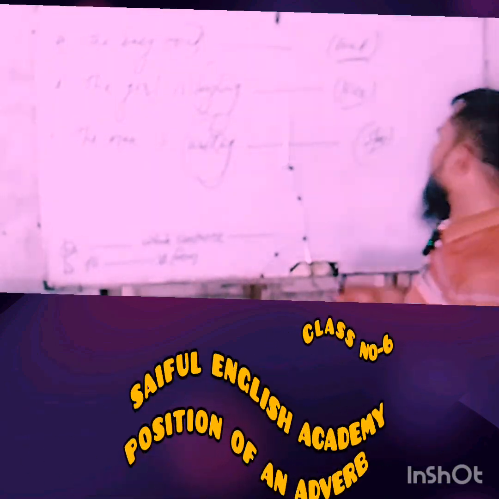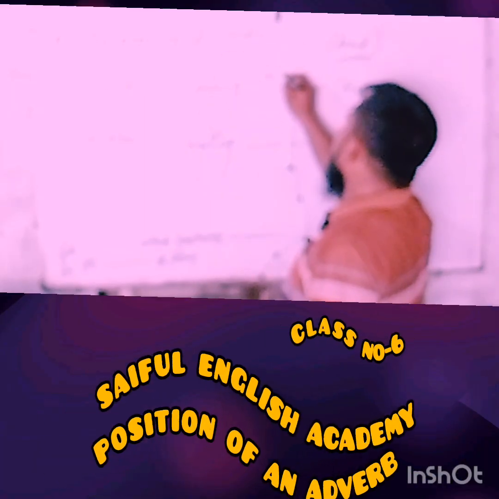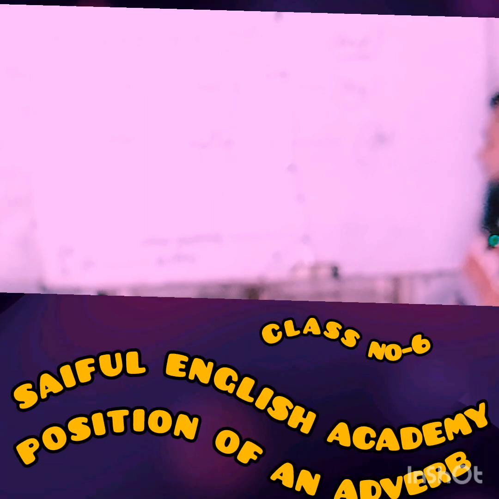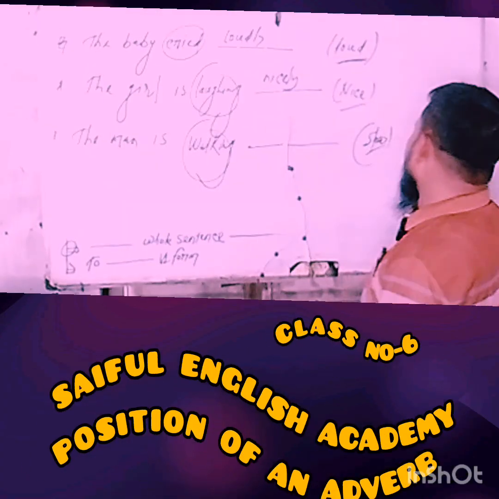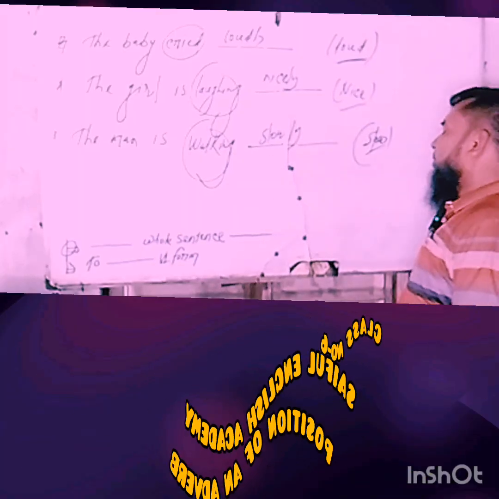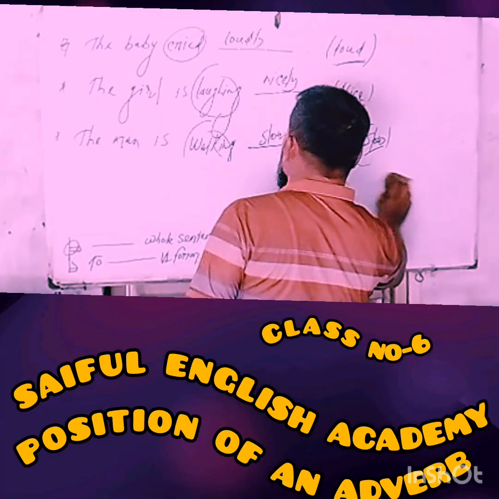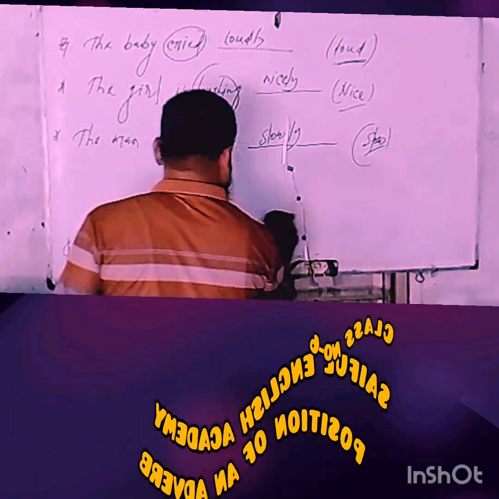Loud is an adjective, change it into the adverb loudly. Nice is an adjective, change it into nicely. Slow is an adjective, change it into slowly. I hope you have understood clearly.